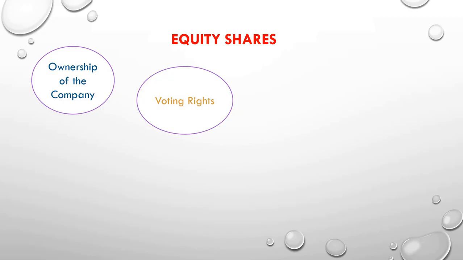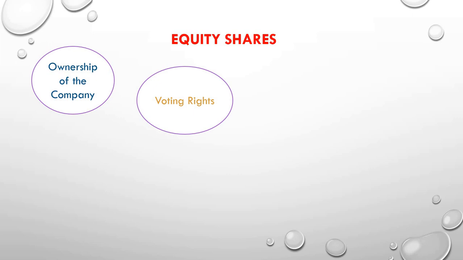Now voting rights. What do we mean by voting rights? Once we say that all the equity shareholders are the owners of the company, it means that whenever the company has to take some decision, all the shareholders would have to vote on that decision, whether they agree with it or not.